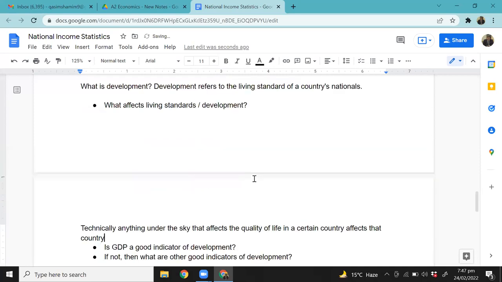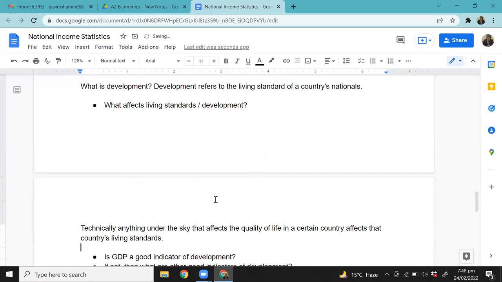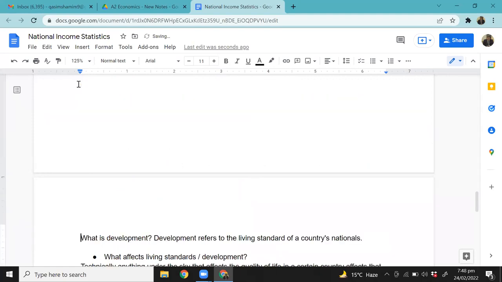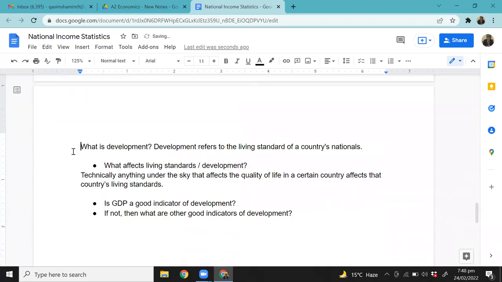Countries' living standards. Okay, now students, think about this. The most important one, as you very rightly said, Amna, is income. But here's the thing: what is development? It's living standards. The next question we are discovering here is what affects these living standards.